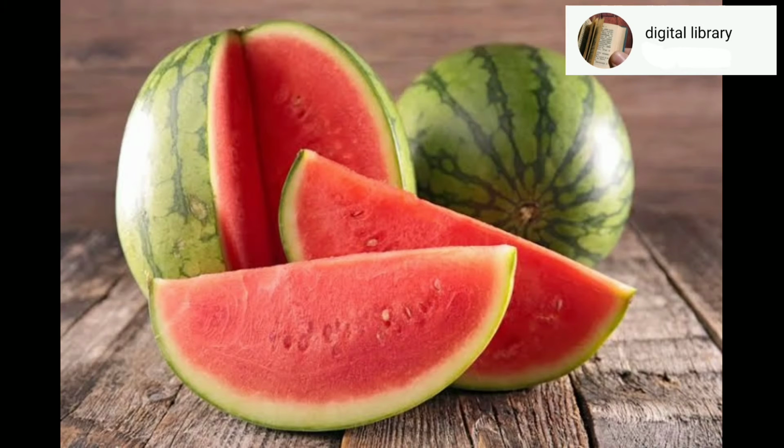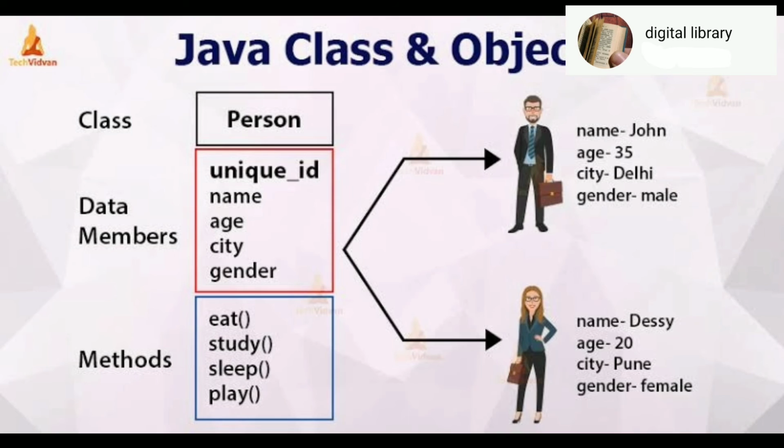Now there are some other attributes to watermelon also, like juicy watermelon, tasty watermelon, etc. So these are other attributes of the watermelon object. So basically inheritance is having a parent's property pass to the child, or so basically inheritance involves one object acquiring properties of another object.